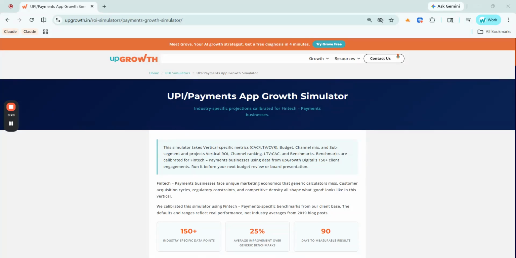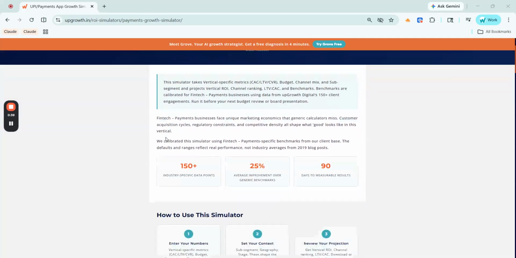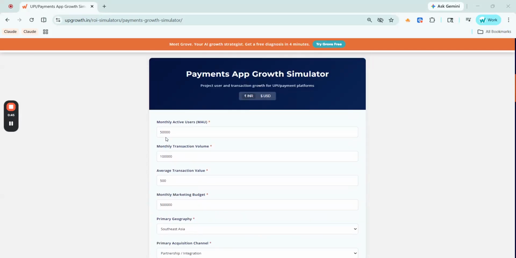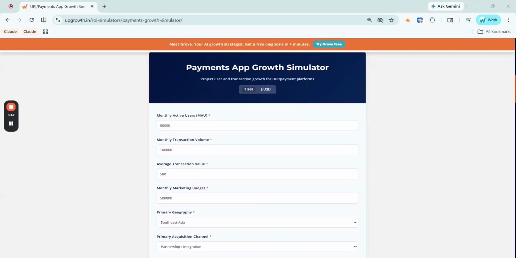This is the UPI and Payments App Growth Simulator by Upgrowth, built for UPI platform payment apps and fintech payment businesses. Enter your user base, transaction data, marketing budget, and acquisition channel, and you get a full channel performance marketing view, a 12-month MAU projection, transaction revenue, and so on. So let's check how this works with a quick example. There are 6 inputs. Let us go through each one.